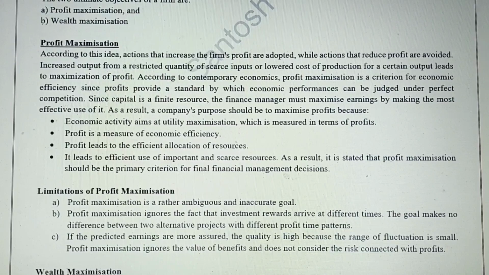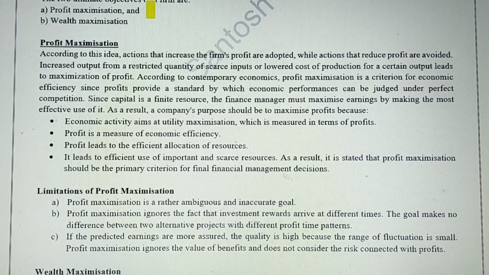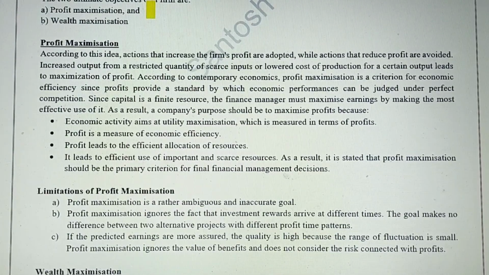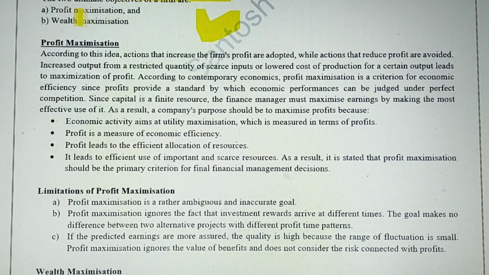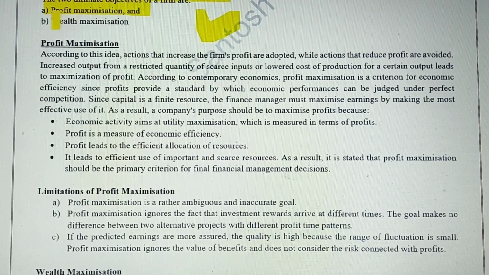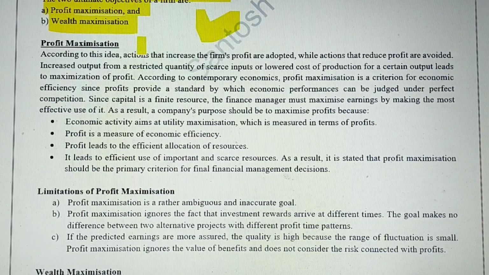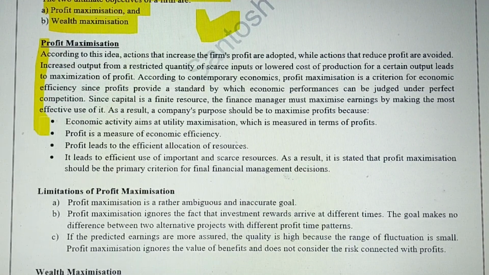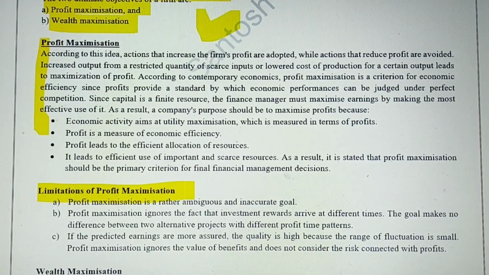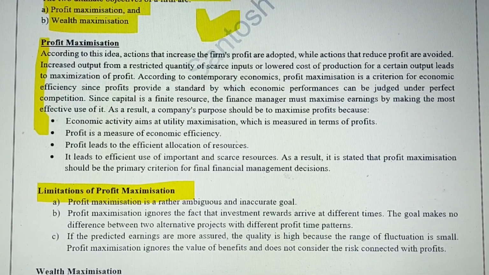The next question from this financial management MMPC-014: what are the two ultimate objectives of the firm? This question also stands out, a very important one. As we know, these two are the basic objectives of every organization: profit maximization and wealth maximization. So along with the concept, you should write the limitations of both these approaches and concepts.